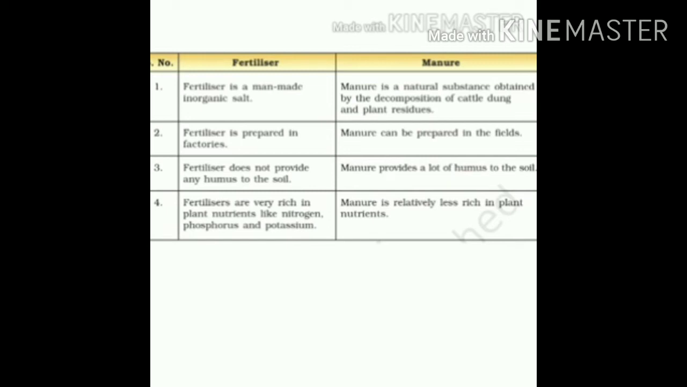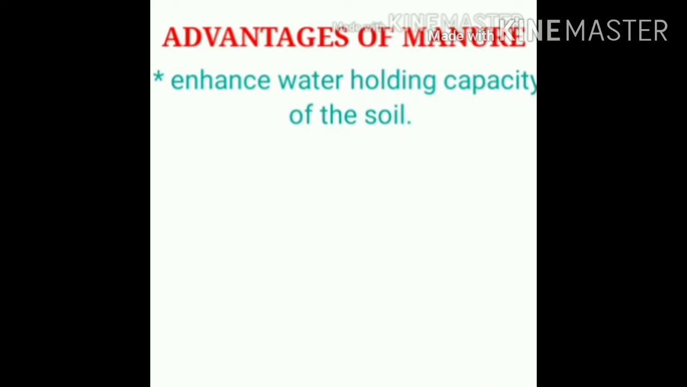Next important point is that the plant requires important nutrients like nitrogen, phosphorus and potassium. Fertilizers are rich in nitrogen, potassium and phosphorus, while manures have less nitrogen, potassium and phosphorus since they are produced from natural things. Even though the manures don't have these nutrients in large amounts, they have some advantages, like they can enhance the water holding capacity of the soil. Enhance means increases. Water holding capacity means they can hold the water in the soil. They can keep the water in the soil.